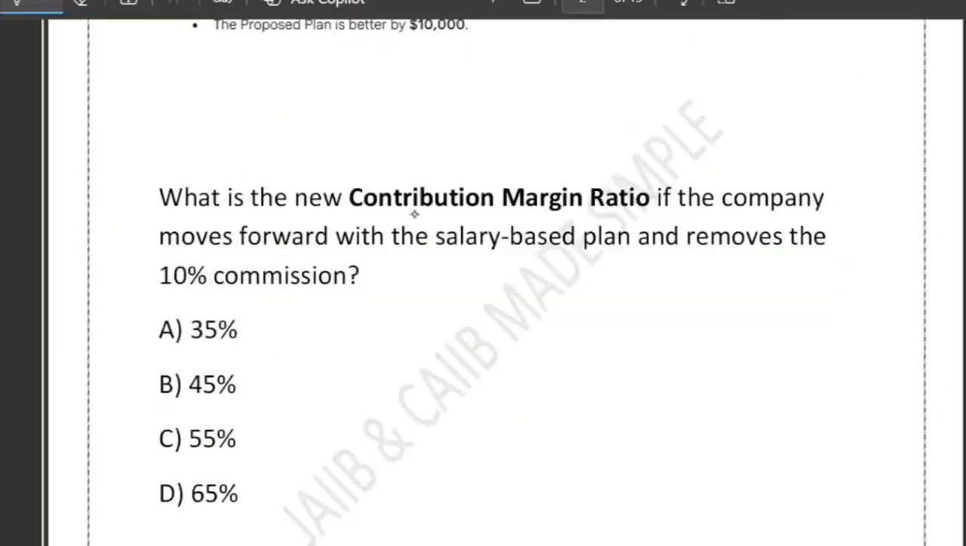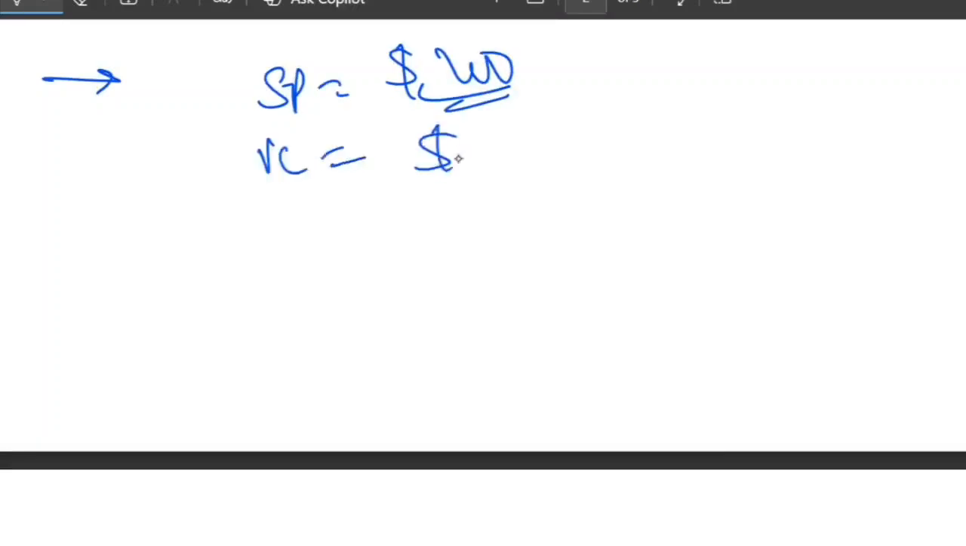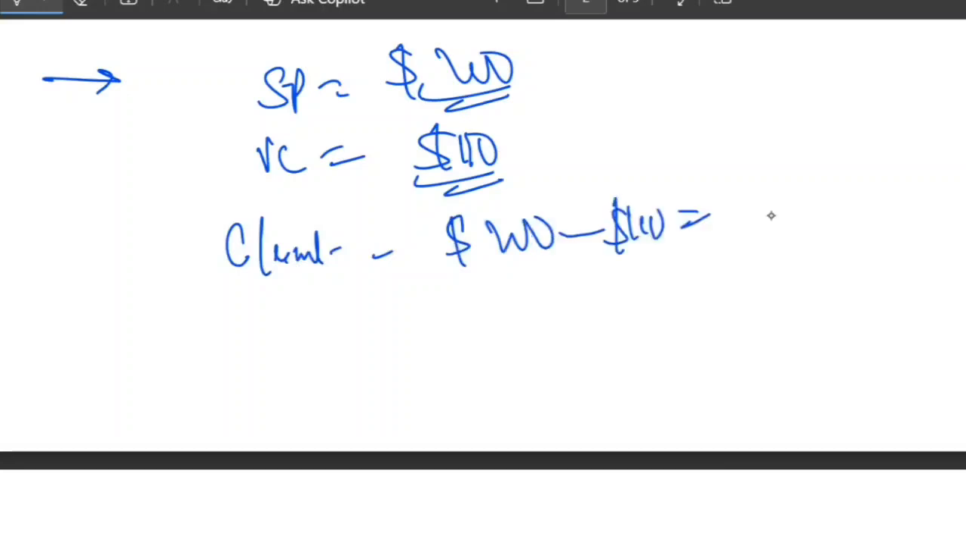What is the new contribution margin ratio if the company moves forward with the salary based plan and removes the 10% commission? So let's rewrite the numbers after removing the commission, because they want to get rid of the 10% commission. Selling price is $200. Right. New variable cost is $110. Earlier it was $130. Right. So what is the contribution per unit? Contribution per unit is 200 minus 110, which is $90.